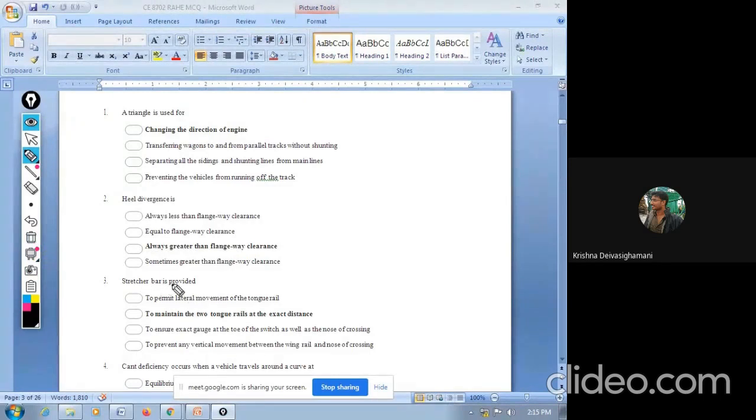Then stretcher bar. A stretcher bar is provided in your point and crossing to permit lateral movement of trunk rail, to maintain the two trunk rails at the exact distance, to ensure exact gauge at the toe of the switches as well as the nosing of crossing, or to prevent any vertical movement between the wing rail and nose of crossing. So the answer is to maintain the two trunk rails at the exact distance. Some of the questions you can understand, some of the questions you have to remember. So the questions will be like that.